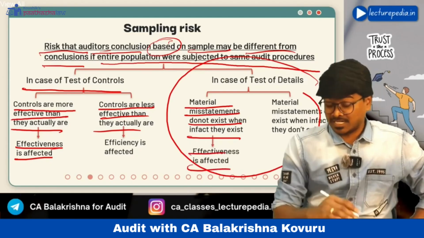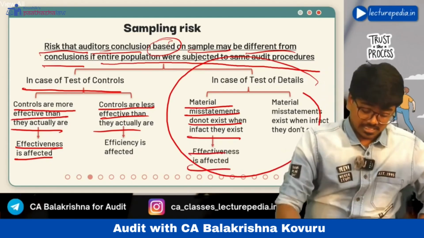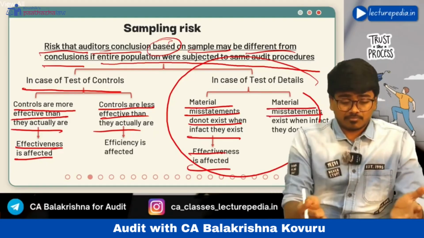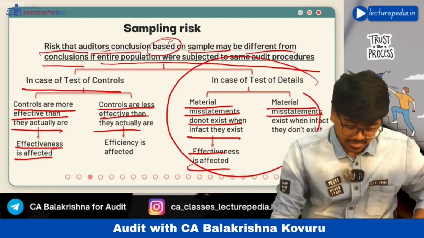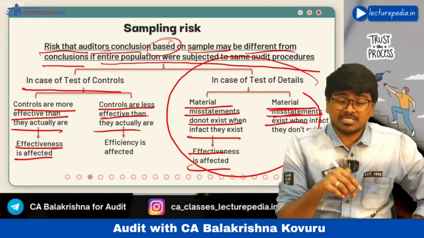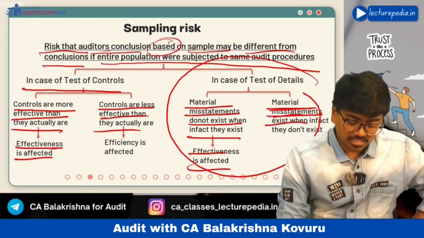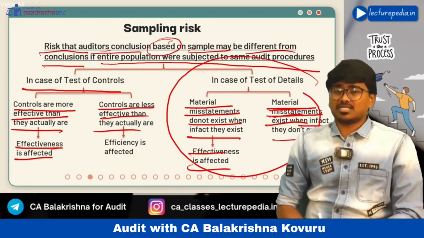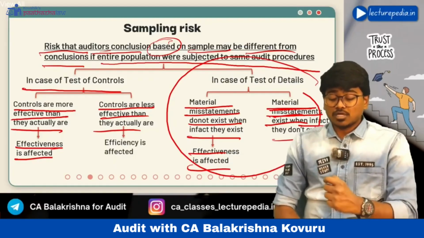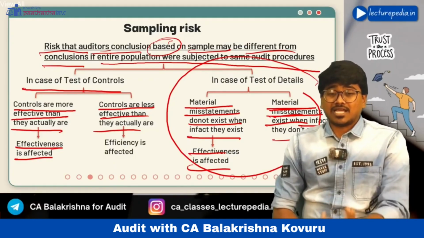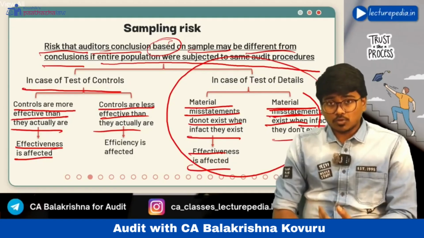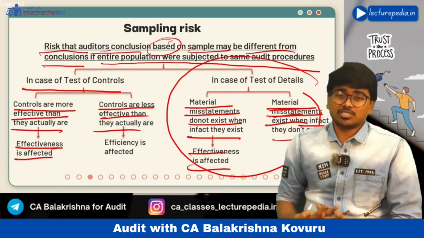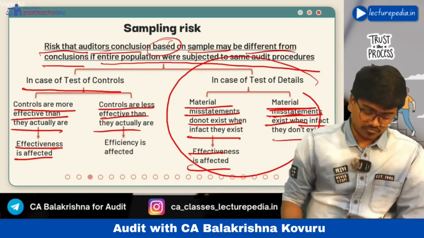Effectiveness is affected. The next type of risk is that there are no material misstatements present in the financial statements, but you are telling that material misstatements exist, when in fact they don't exist. This will affect the efficiency. Why? Because to prove that no material misstatements exist, you have to apply more time, you have to utilize more resources. Since more resources are being utilized, it will affect the efficiency of the audit.